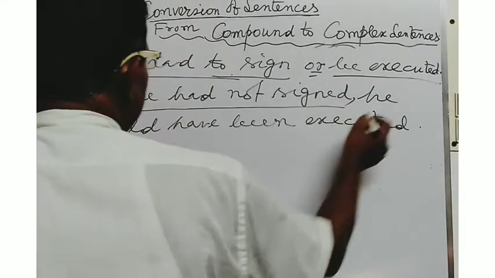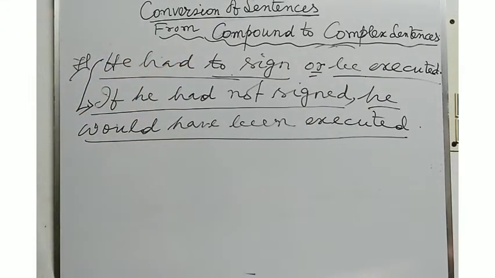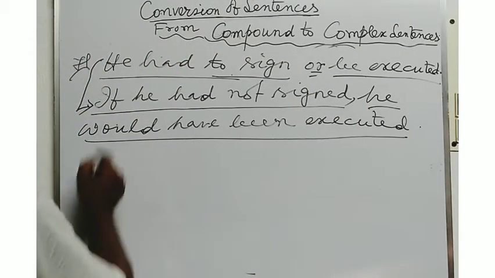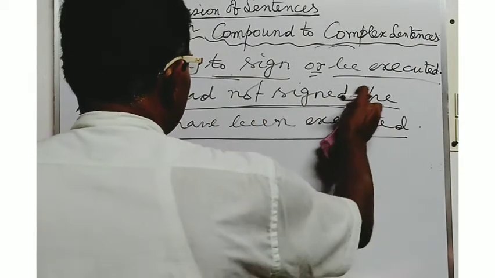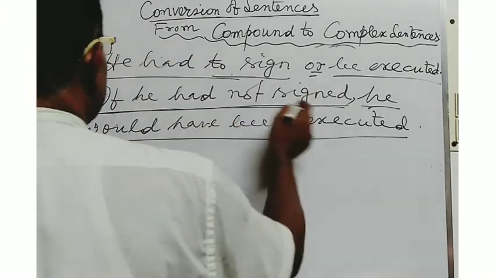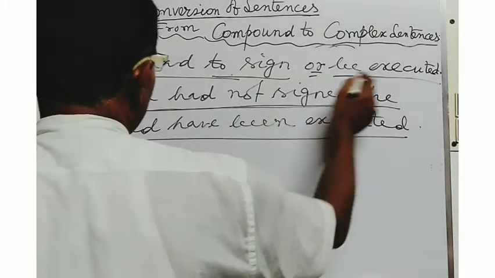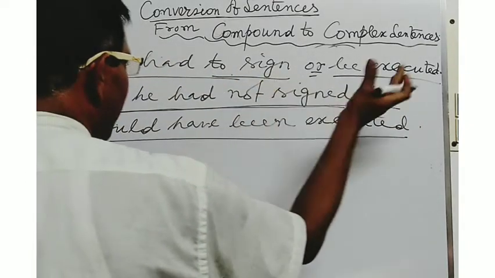Here, he would have been executed, this is the main clause. And if he had not signed, this is the subordinating clause, indicating condition. If he had not signed, he would have been executed. That is, he had to sign not to be executed.